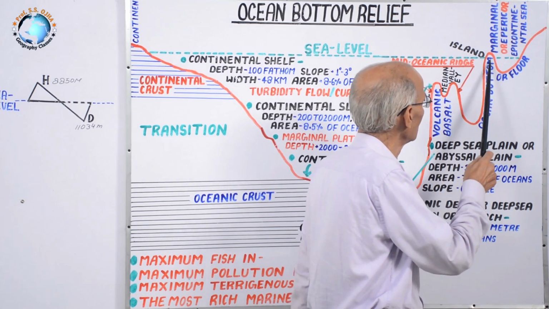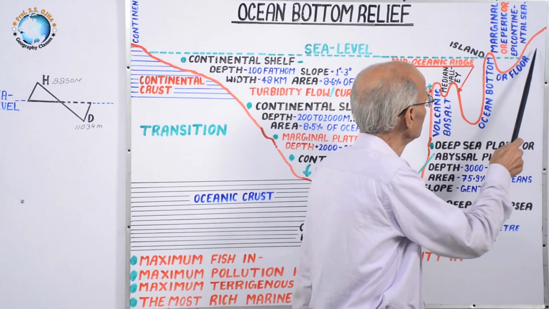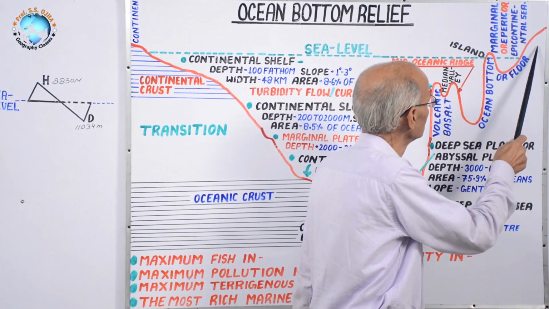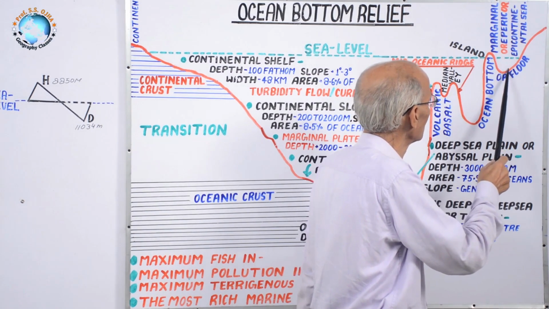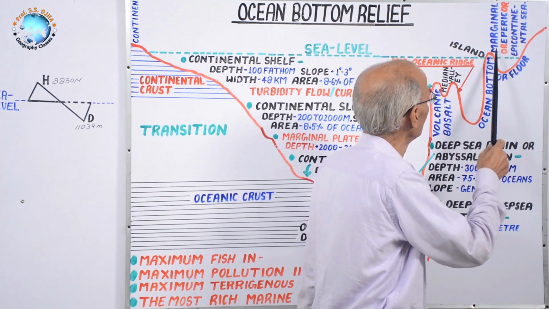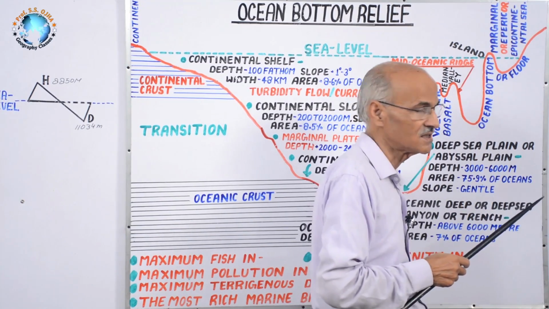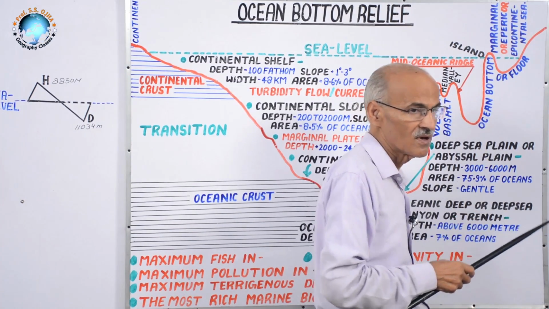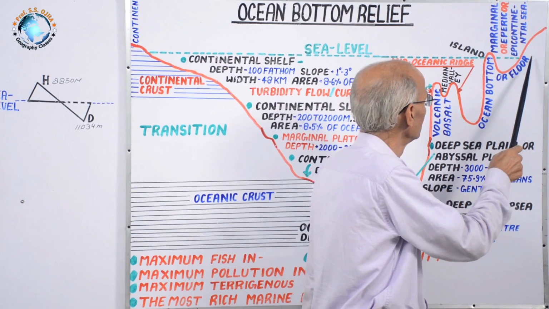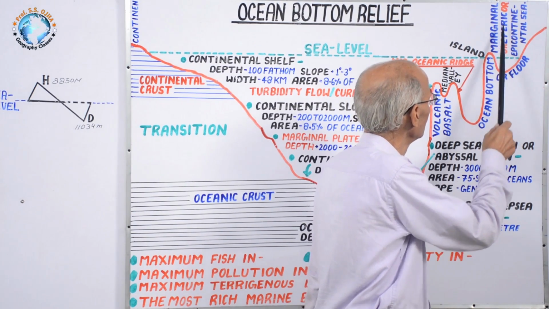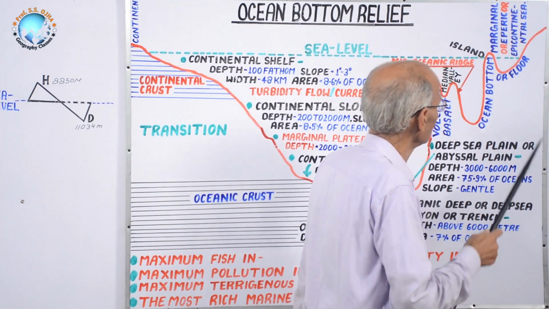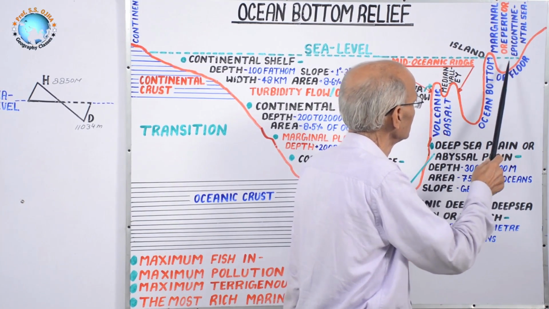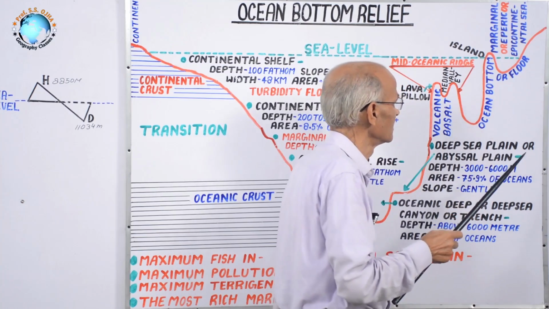Now from this island you have to reach your target, suppose West Europe, and here is a very small sea that is called marginal sea because it is located on the margin of the main continent. It is also called epeiric sea and epicontinental sea. Why? Because it is near the main continent.